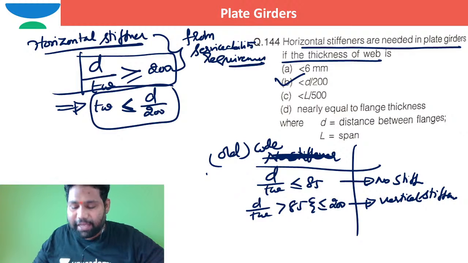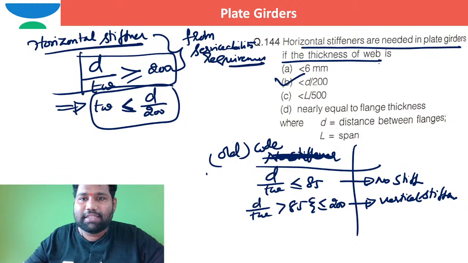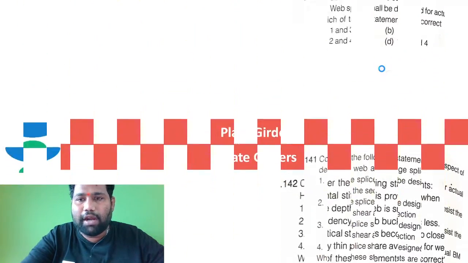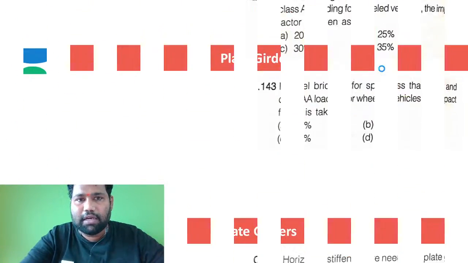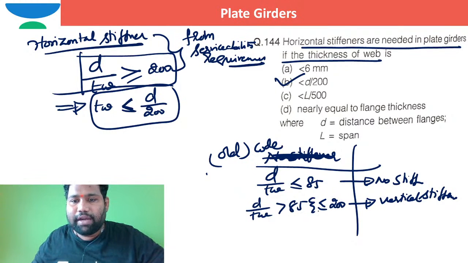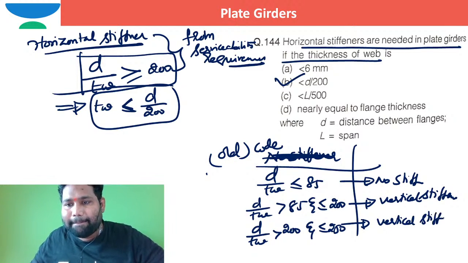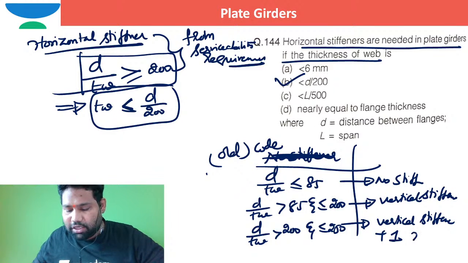Beyond 200, I hope I already mentioned in your previous session, it is 200 only, not 250. Let me write everything clearly here. Vertical stiffeners are required when d by tw is more than 200 and less than or equal to 250. In that case, I can say vertical stiffener plus one horizontal stiffener.